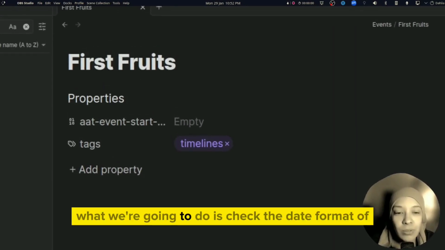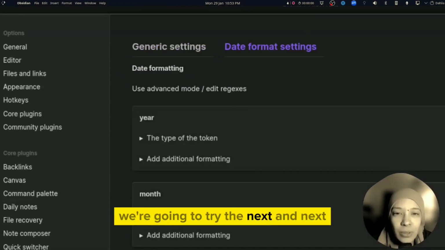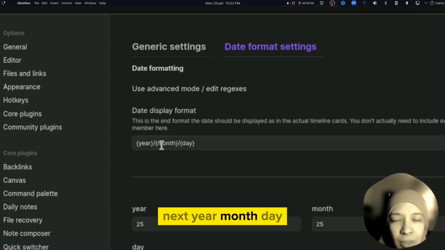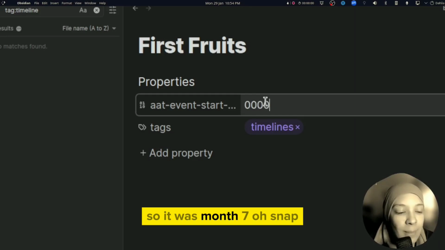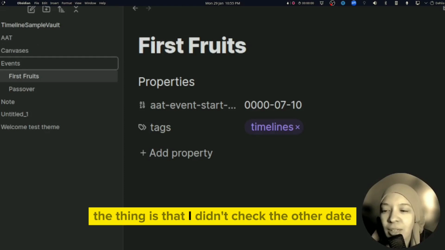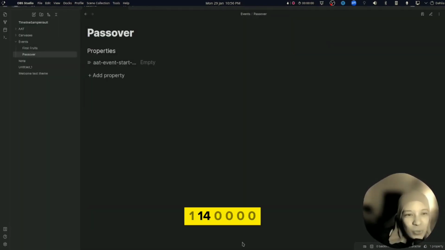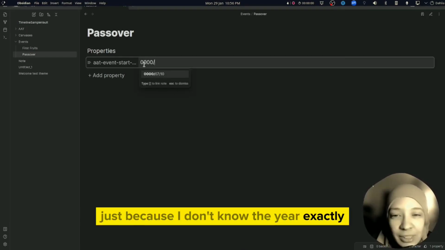What we're going to do is check the date format of, move that over here. We're going to go next, next year, month, day, month 7, day 10. So it was month 7. Oh snap. The thing is that I didn't check the other date. 115? 114. 0000, just because I don't know the year exactly.